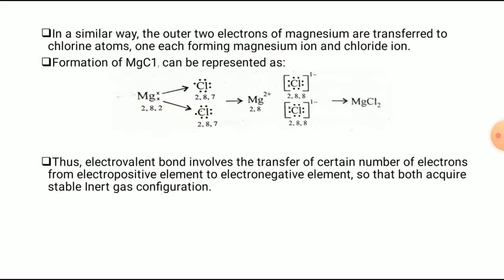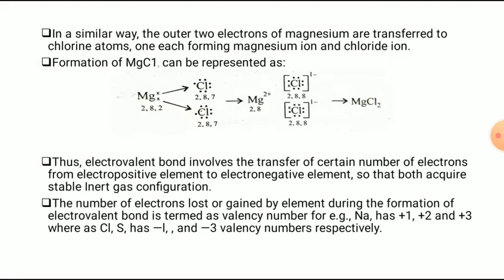Thus, electrovalent bond involves the transfer of a certain number of electrons from an electropositive element to an electronegative element so that both acquire stable inert gas configuration. That means, with this transfer of electrons, both elements acquire stable inert gas configuration.